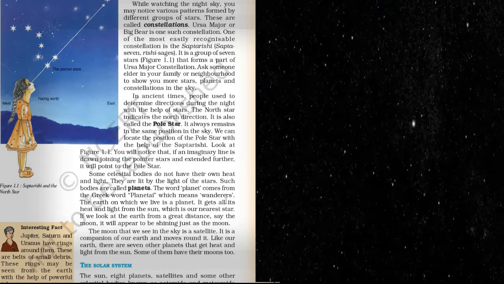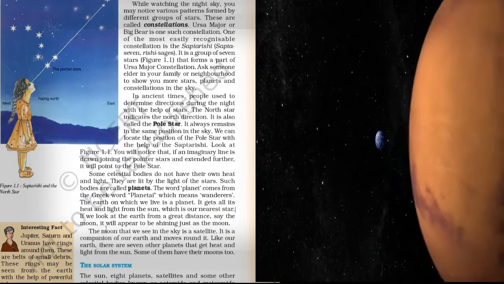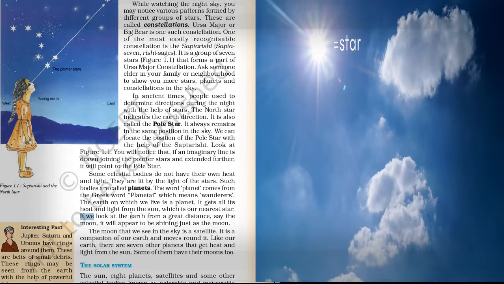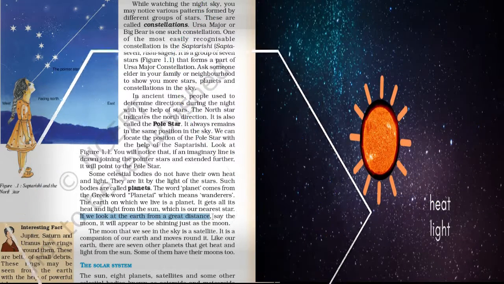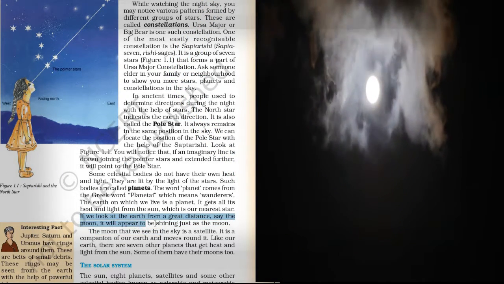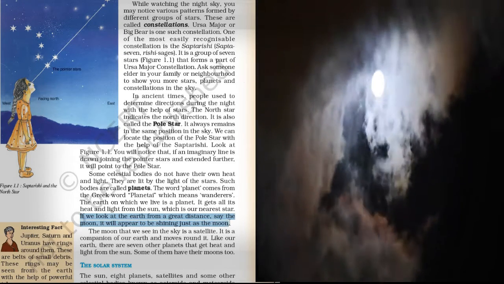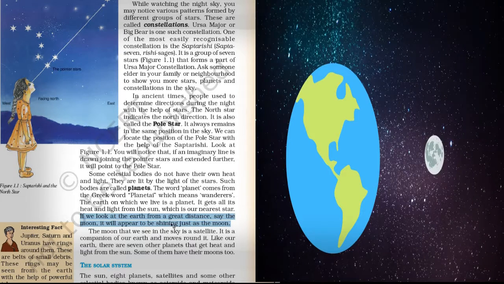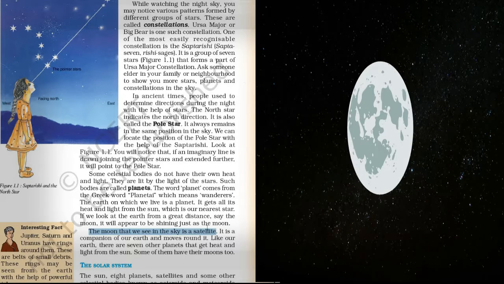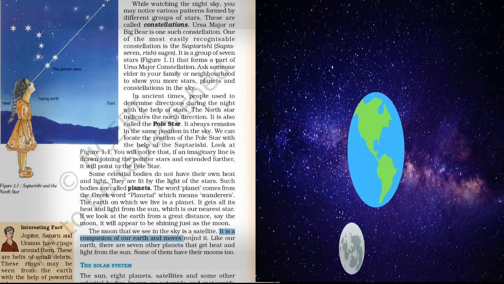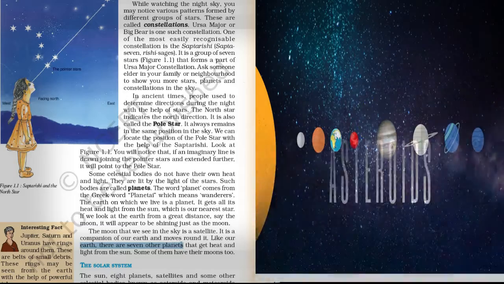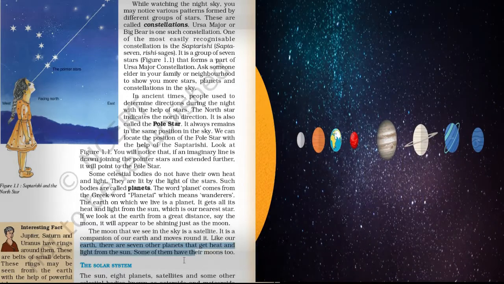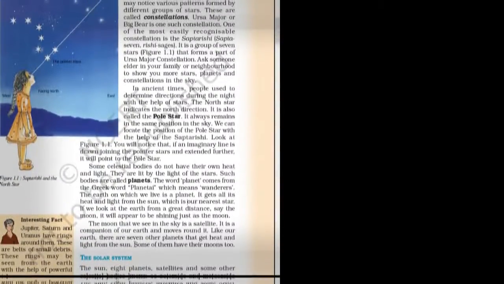This is the line mentioned here. If we look at the Earth from a great distance, say from the moon, it will appear to be shining just as the moon does. The moon that we see in the sky is a satellite. It is a companion of our Earth and moves around it, just as our Earth moves around the sun. There are 7 other planets that get heat and light from the sun. Some of them have their moons too.